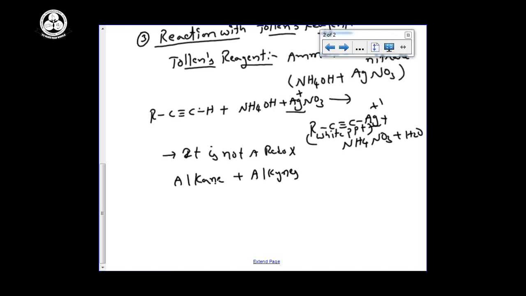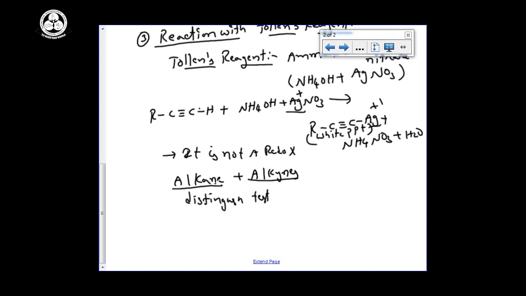How to identify, how to separate, how to distinguish? Distinguish test means one compound must be reactive with our reagent, second compound does not react. For example, alkanes do not react with this Tollens reagent, but alkynes can react with Tollens reagent. So in the organic chemistry laboratory we are using this one for the distinguish test.